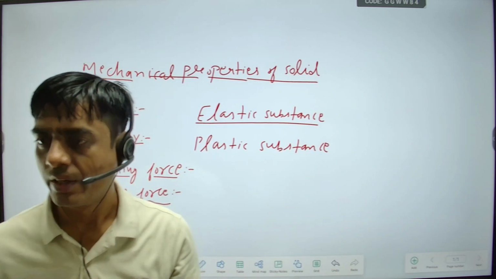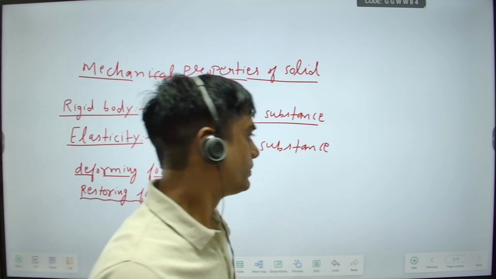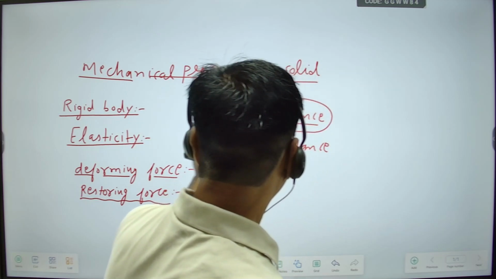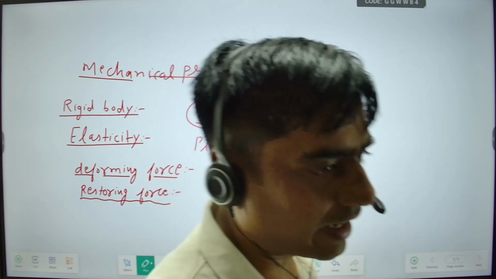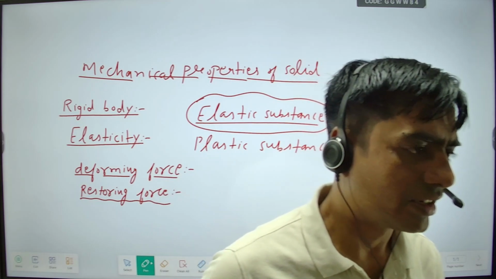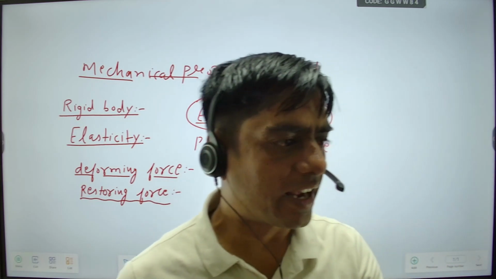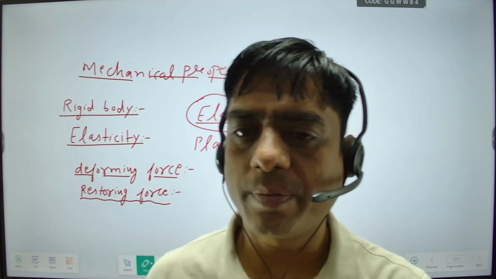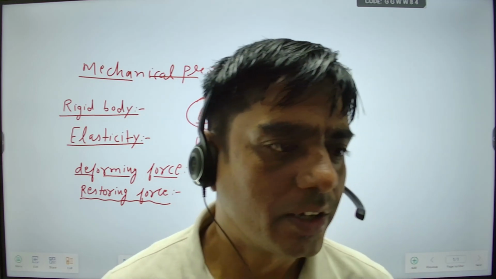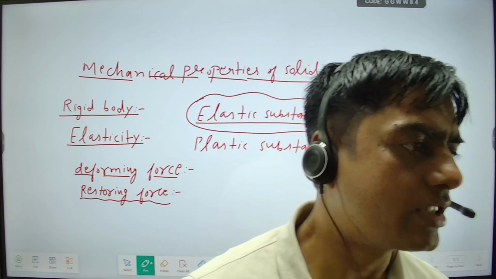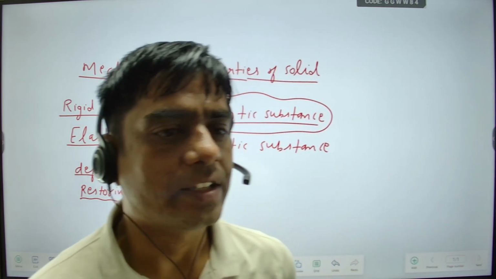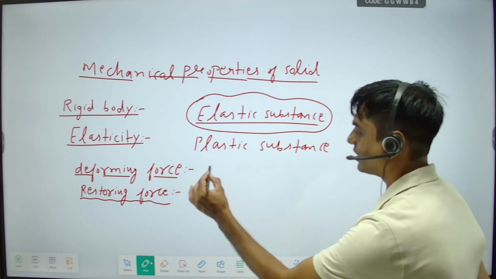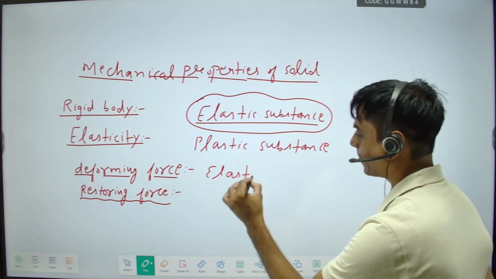What is elastic? What is plastic? Now, elastic substances also have some limits. When we change the shape of any object again and again, at the end it will lose the property of elasticity. That is known as elastic fatigue.